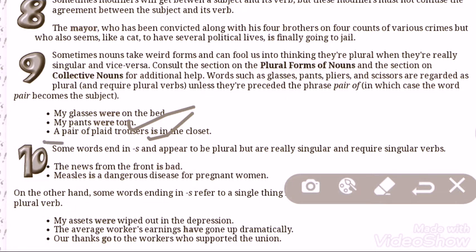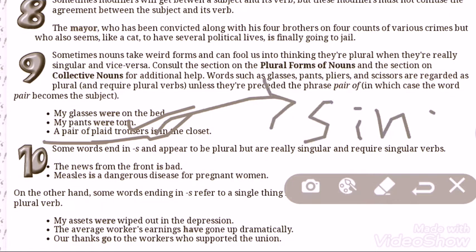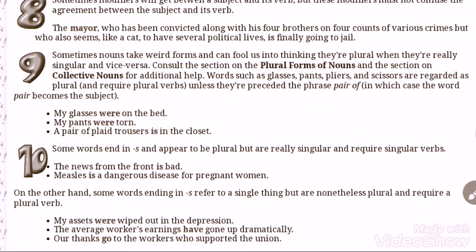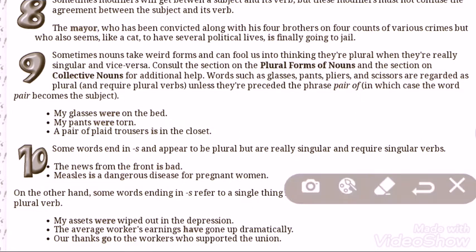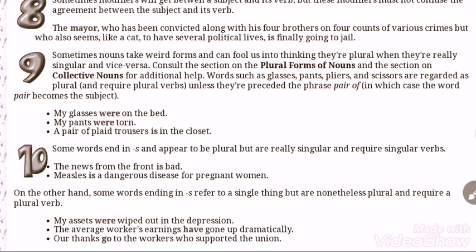So whenever a pair is coming, then trousers are becoming singular, a pair. That's why singular. But whenever only glasses, pants, then plural.